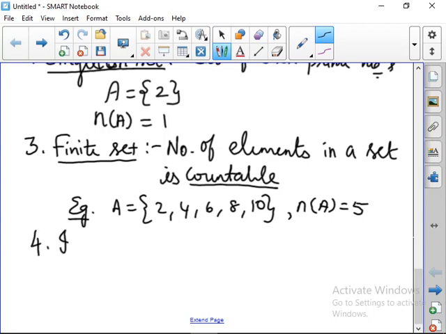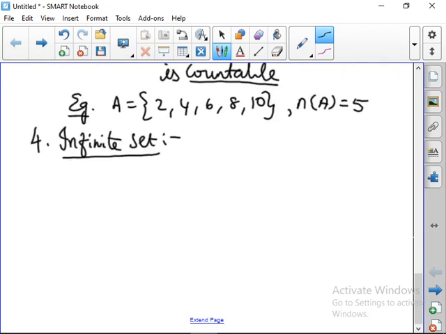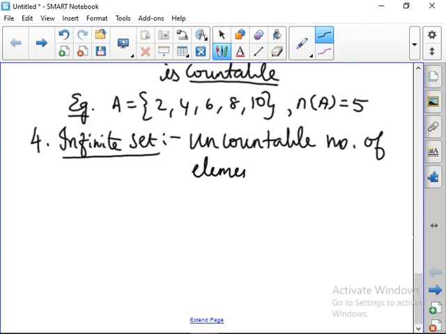Number 4, infinite set. In an infinite set, the number of elements in the set is uncountable. Uncountable number of elements in a set is said to be infinite.